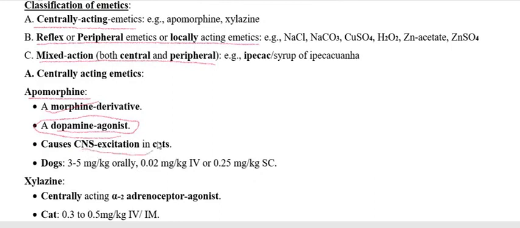The drug apomorphine produces CNS excitation in cats, so in cats apomorphine is not used. For the cat, we use another drug from the same centrally acting emetics, xylazine. For apomorphine, for use as an emetic in the dog, the dose is 3 to 5 mg per kg orally, and for IV 0.02 mg per kg body weight.